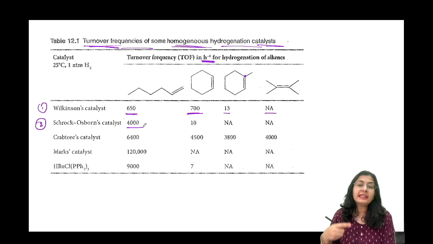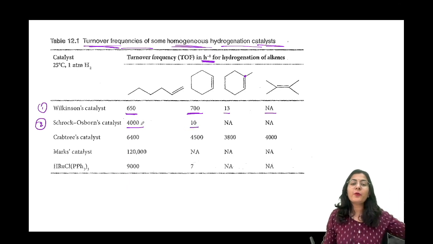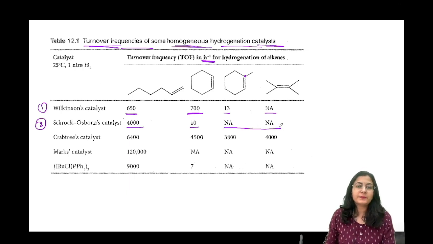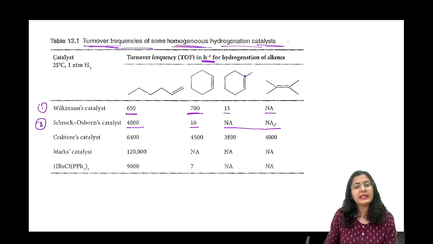4000 alkene molecules it can reduce in 1 hour. Which one? This one only. When the steric factor increases, देखो ये mono-substituted है. This is di-substituted cis alkene. Only 10. From 4000 it goes to 10. And tri and tetra substituted both not available, which means it can only reduce a simple alkene, simple monosubstituted alkene.